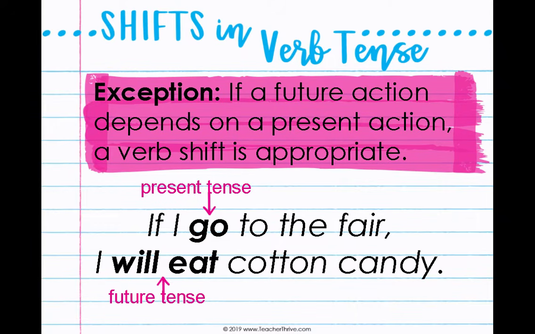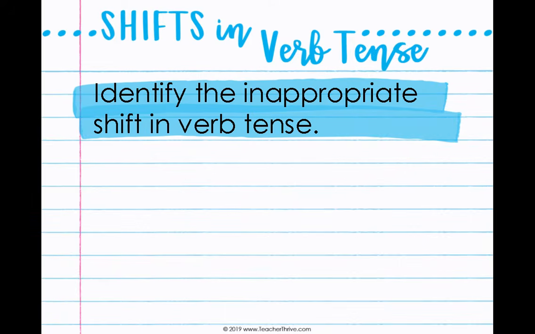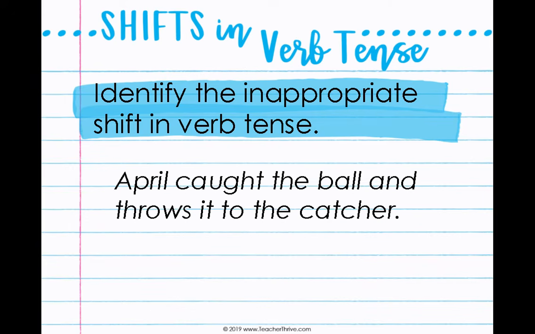That is future tense. So let's take a look at some sentences and see if we can find the inappropriate shift in verb tense. April caught the ball and throws it to the catcher. The first thing we need to do is identify the two verbs. What did April do? Well, she caught and she throws. But does that sound right?